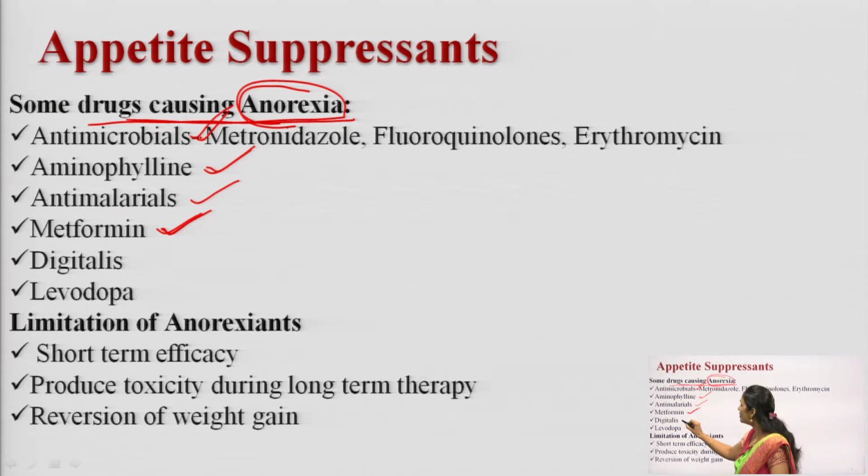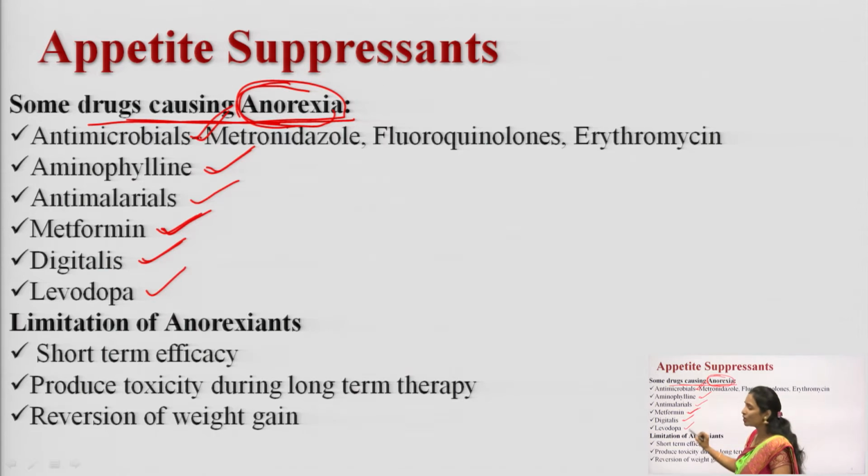Let me see another drug, digitalis. Digitalis, which type of drug is it? It is a cardiac drug. Which cardiac disorder can you treat by giving digitalis? You can use digitalis in congestive heart failure. If you are taking digitalis to treat congestive heart failure in a particular patient, it will cause anorexia. So, this is a drug which will reduce the appetite.